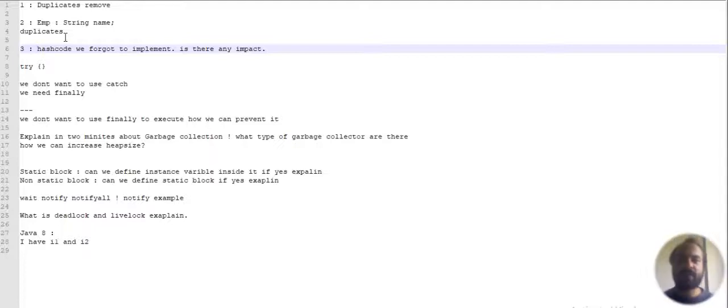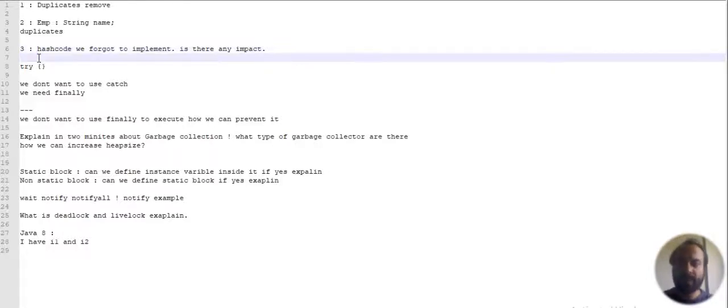Now the third question would be: let's suppose in question number 2 we forgot to override the hashCode. Internally hashCode will be there, right? So what would be the impact? Is there any impact? If not, explain.